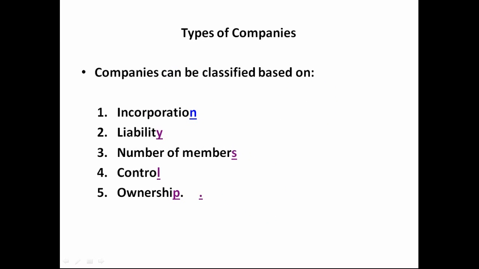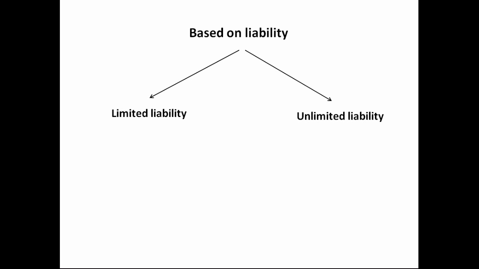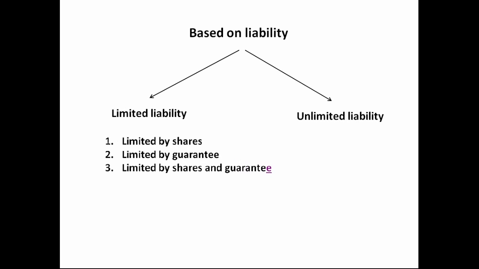Now, the next one is based on liability. Based on liability, a company can be a limited liability company or an unlimited liability company. Now again, we have seen that prior to independence, an act was enacted wherein all companies registered in India have been declared as limited liability companies. Now we in fact have only limited liability companies and we don't have unlimited companies. Unlimited companies are only for the purpose of academics that we learn.